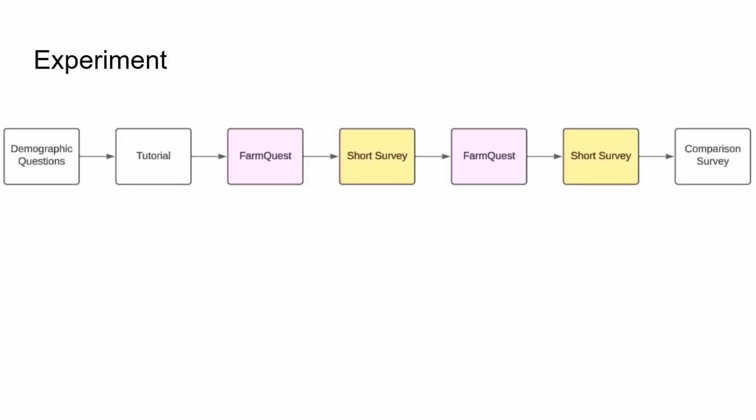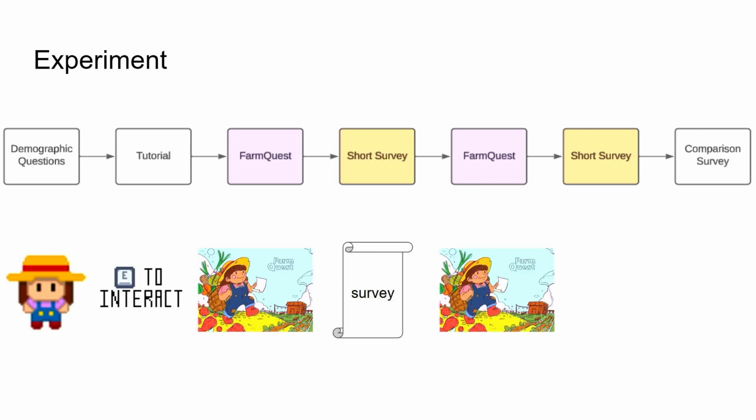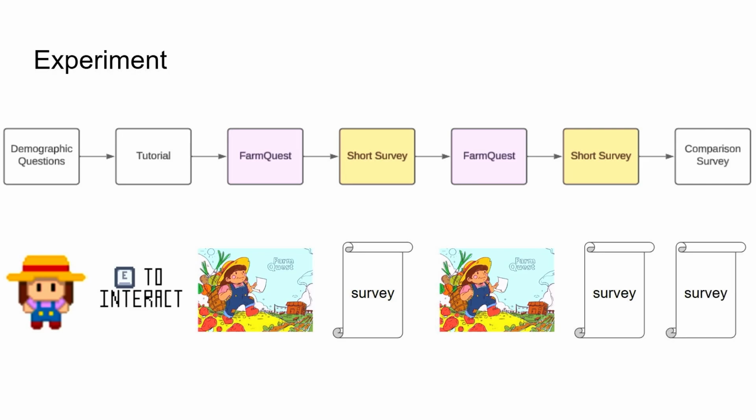We ran a human subject study to collect this data. First we asked everybody some demographic questions. Then we gave everybody a tutorial to learn how to play the game. Then we had them play FarmQuest with a randomly assigned AI director. They completed a short survey. They played FarmQuest again with a different randomly assigned AI director. They completed a short survey and lastly completed a comparison survey about their 2 experiences. You'll note here that the players did not actually play through all 3 different AI directors. They only played through 2 out of the 3.